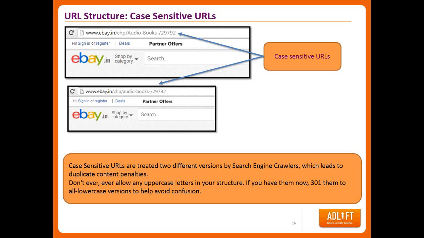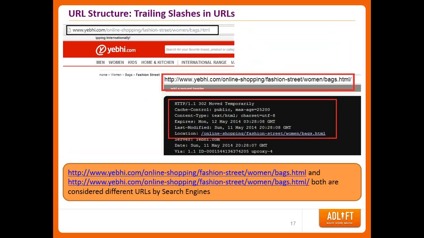You do not need to call out your specific keywords in capitals. Just make sure your website follows the same directory structure throughout the website. And the other one is trailing slashes. This is an example of Yebhi, which is one of the leading e-commerce portals in India. You can see they have online shopping, then a hyphen, and the last part is bags.html. The other one is the same URL with a trailing slash at the end.